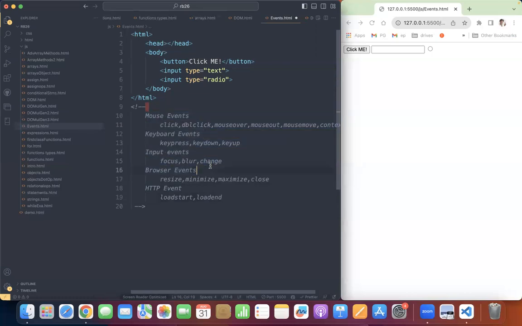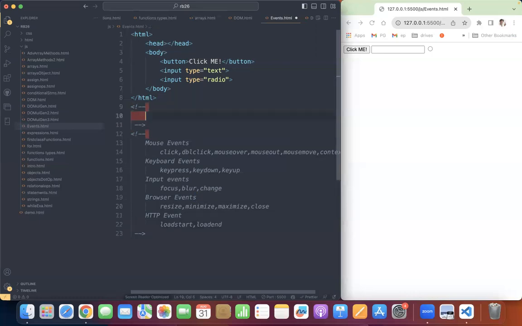Once you understand events, we should understand how JavaScript actually handles these events. For example, when I click on this button, is the event happening on that button or not? Yes. When I click on the button, the event is actually happening, but it is not being handled. So to handle that event, JavaScript follows an approach.